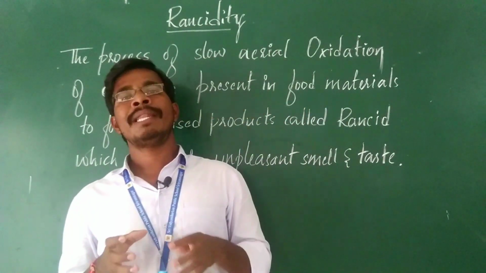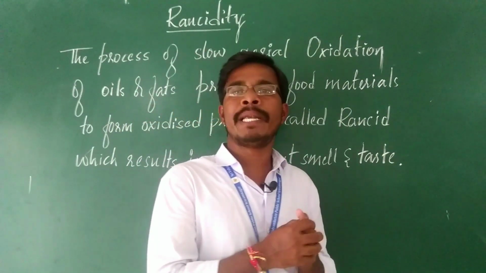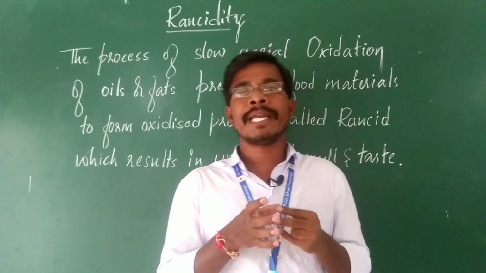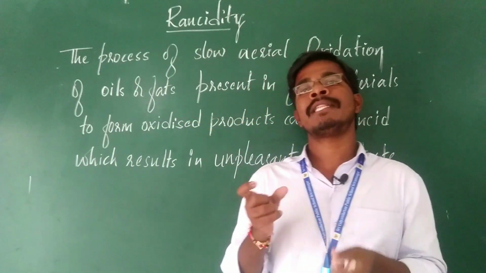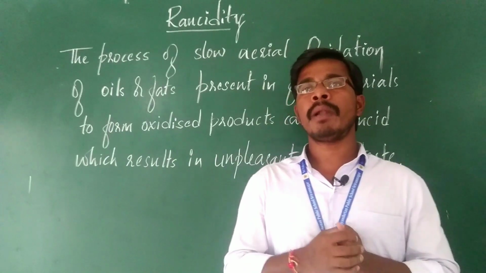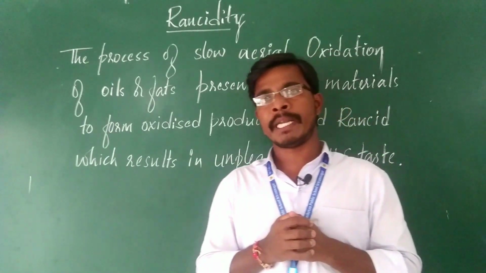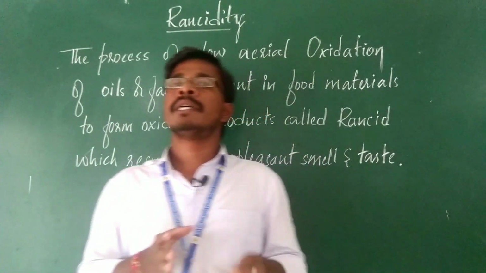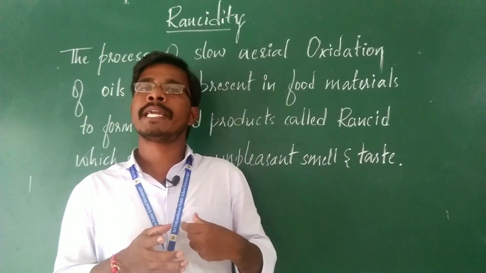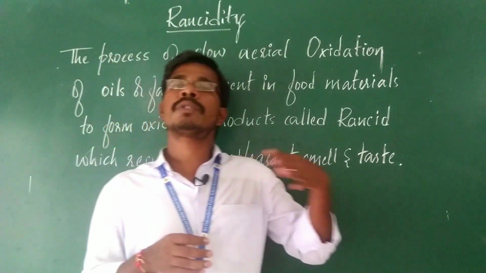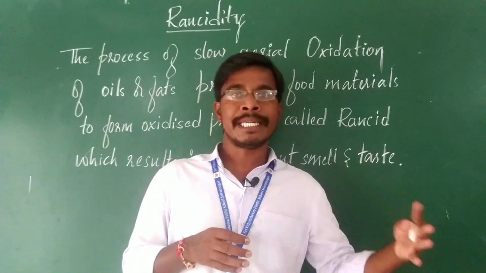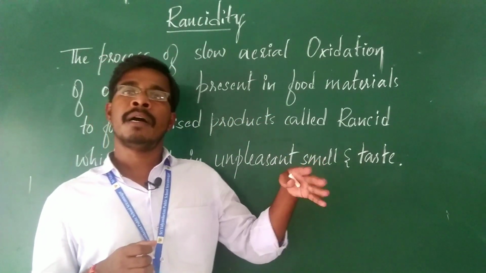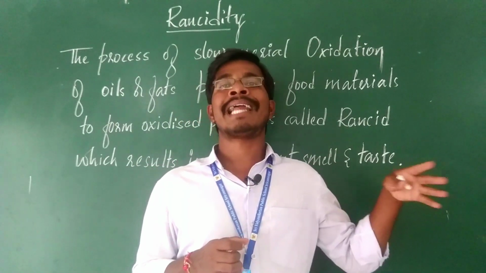When oxidation happens with food material that consists of unsaturated fatty acids, meaning double bonded or triple bonded compounds present in the food material, those will start to break their bonds. By that, a slow oxidation process takes place and forms new substances which are completely oxidized. Those we call oxidized products, and another name for them is rancid products.